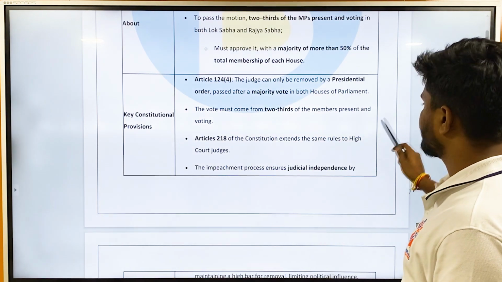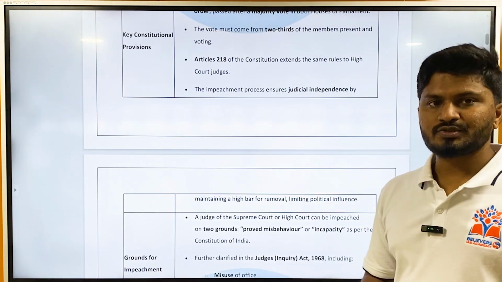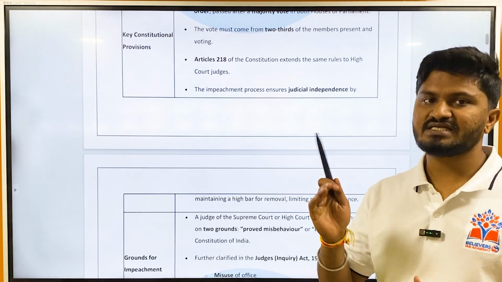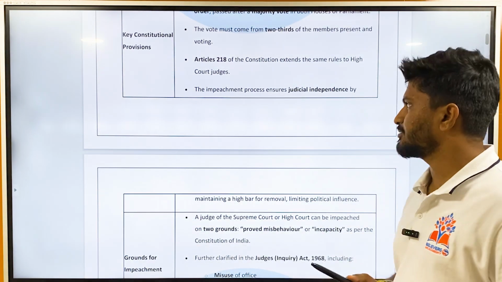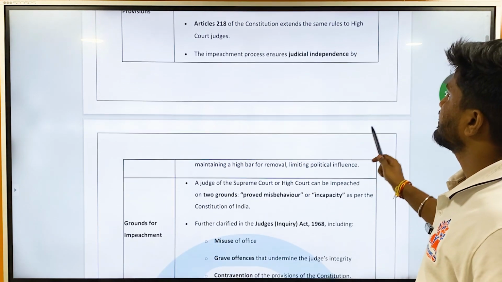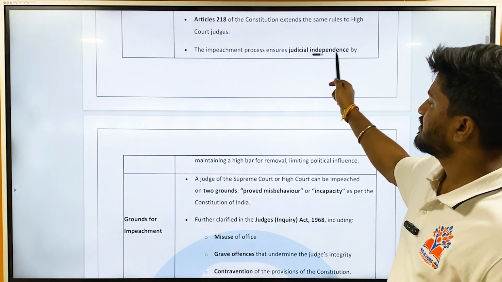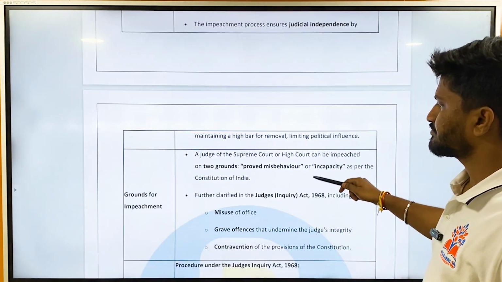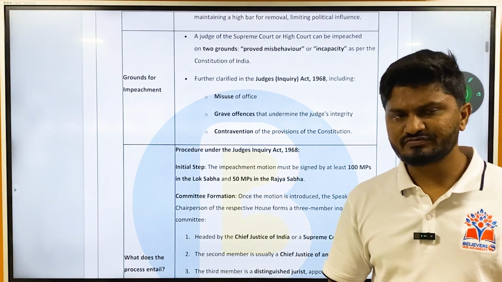That is the parliamentary process, and then the judge is removed by the President. Even the judges of the High Court are removed by the President, not the Governor. Don't get confused here. The impeachment process ensures judicial independence by maintaining a high bar for removal, limiting political influence. Then, what are the grounds for impeachment?